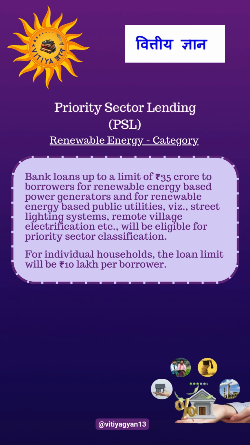The next category is renewable energy. Bank loans up to a limit of rupees 35 crore to borrowers for renewable energy based power generators and for renewable energy based public utilities, that is, street lighting systems, remote village electrification, etc. will be eligible for priority sector classification. For individual households, the loan limit will be rupees 10 lakh per borrower.